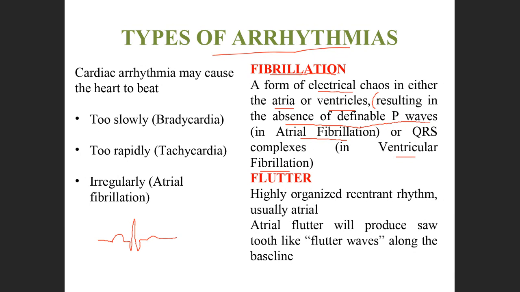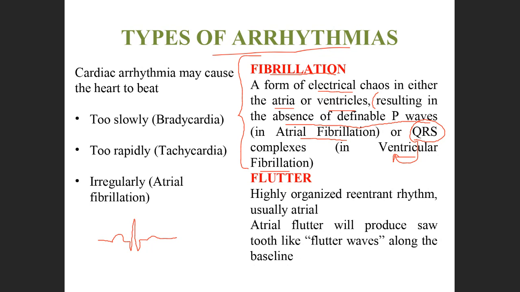So the P wave denotes the contraction of the atria and the QRS complex denotes the contraction of the ventricles. So from the ECG, the doctor can identify the problem in the heart. If there is an absent P wave, that means there is some problem in the contraction of the atria. If there is any problem in the QRS complex, then it denotes some problem in the ventricular contraction. So this is known as fibrillation.